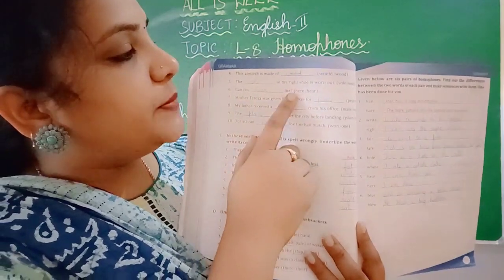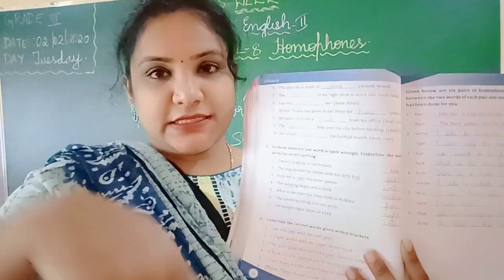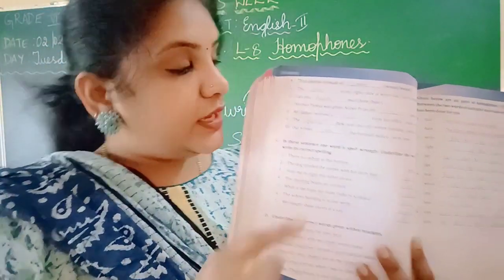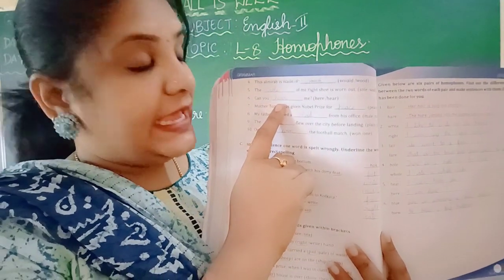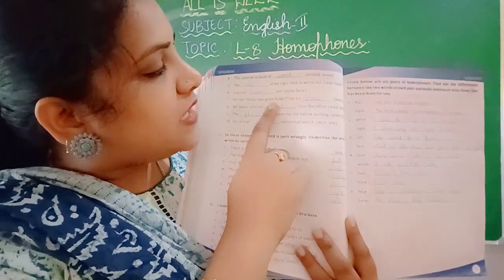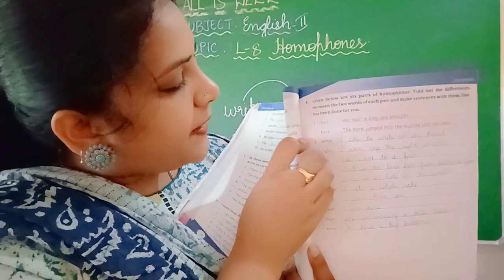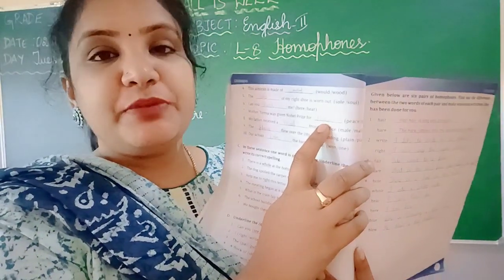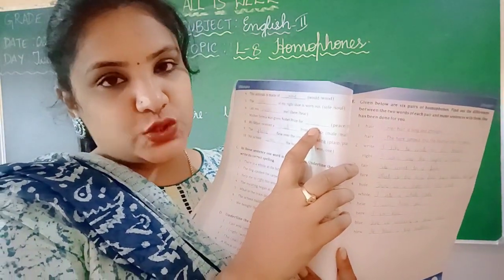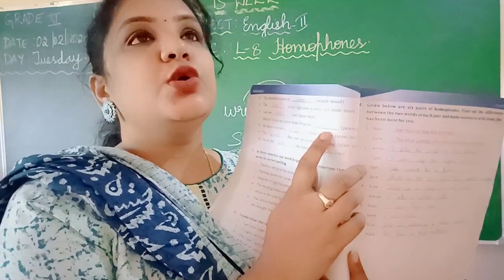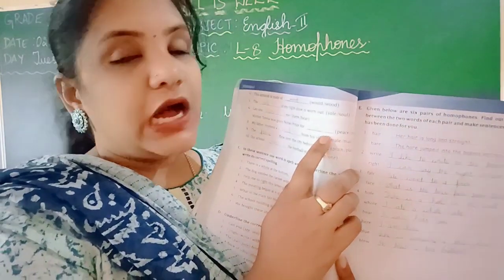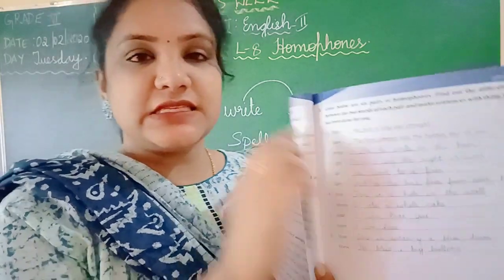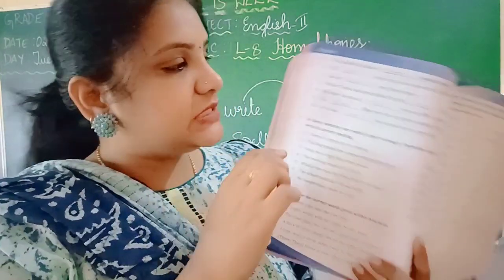Can you hear me? Here, this here. So you have to write H-E-A-R. Mother Teresa was given the Nobel Prize for peace. You have to write P-E-A-C-E, peace. That is only peace. That means being quiet, calm. The other piece is small pieces, that piece.